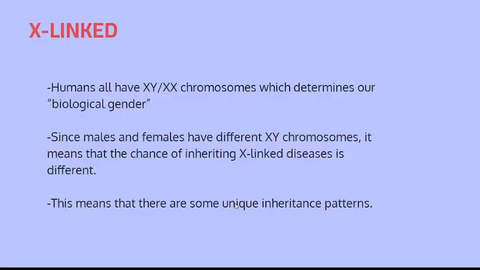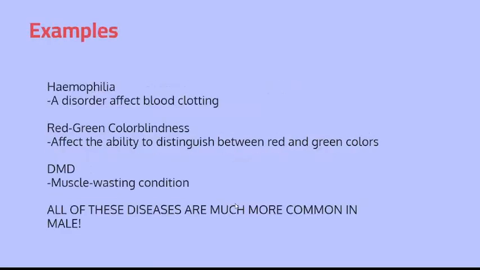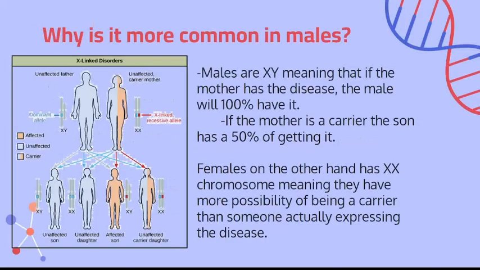And do I have a next slide for that? Yes, I do. So hemophilia is a disorder that affects blood clotting. There could be red and green color blindness, which affects the ability to distinguish between red and green colors, and DMD, which is a muscle wasting condition causing your muscle to go sore and numb. So all of these diseases actually have a greater chance of affecting males. Well, why?